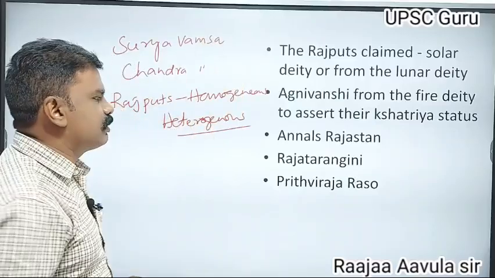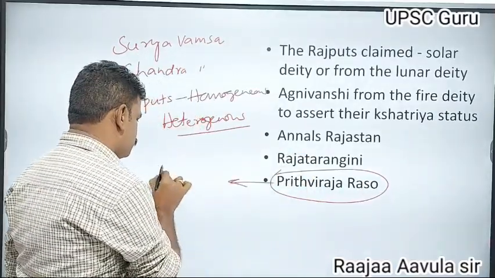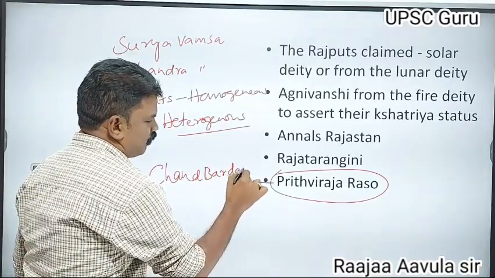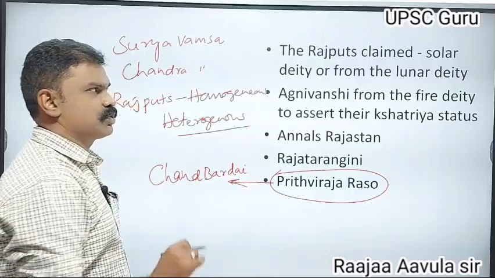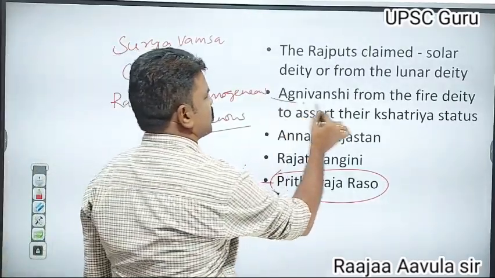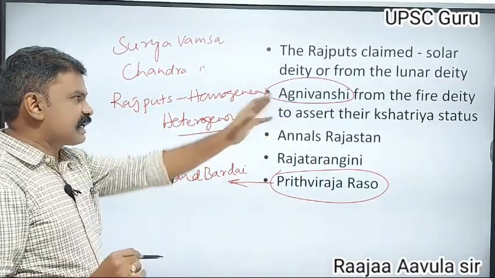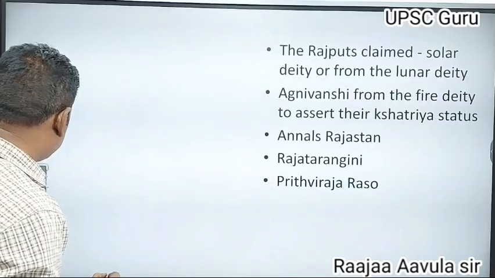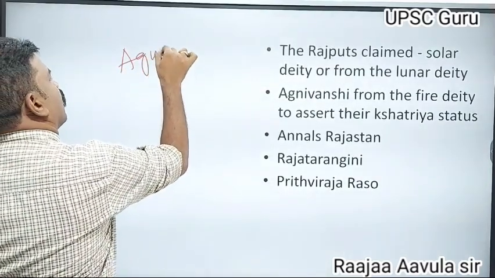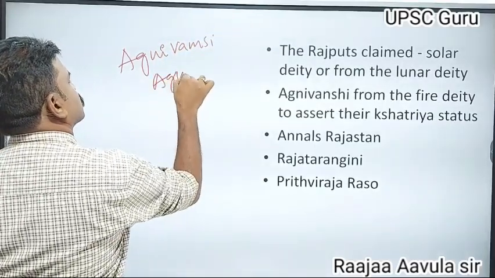But according to Chand Bardai, the court poet of Prithviraj, who wrote Prithviraj Raso, this book speaks about the Agni Vamsi Kshatriyas. These are called Agni Kula Kshatriyas. Prithviraj Raso gives the account of the Agni Vamsi or Agni Kula Kshatriyas.